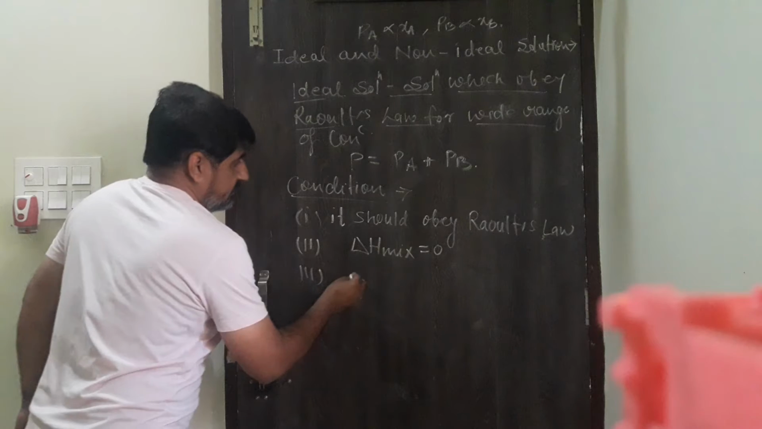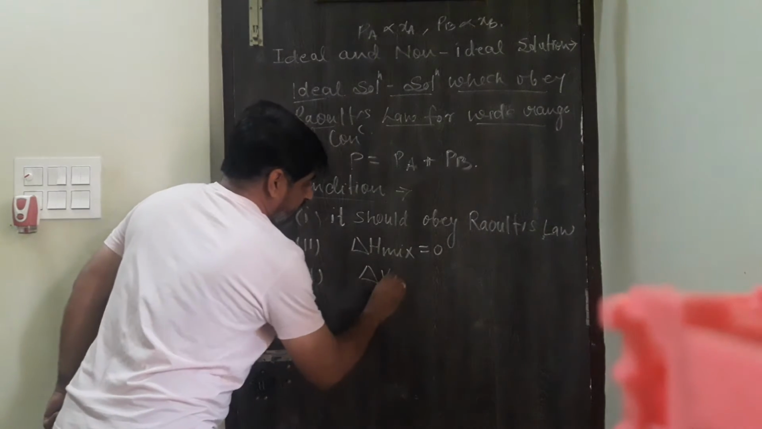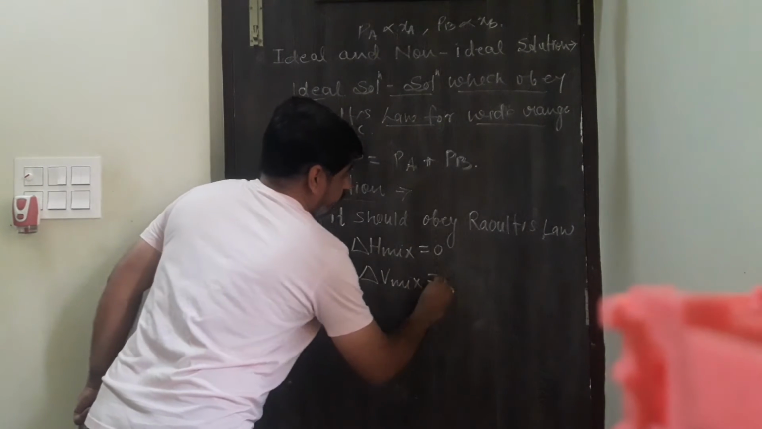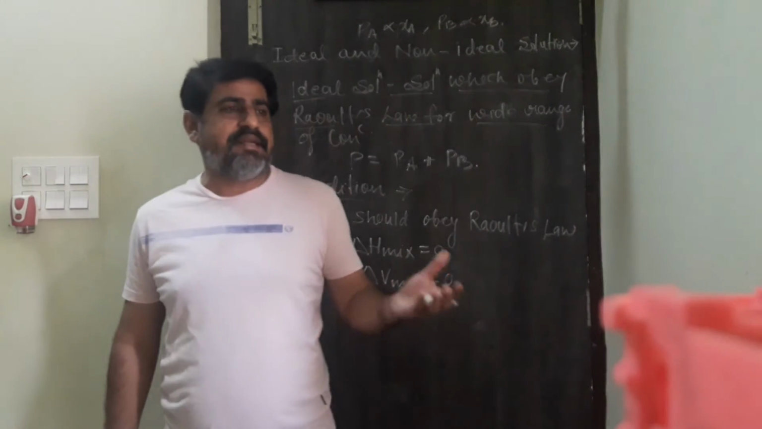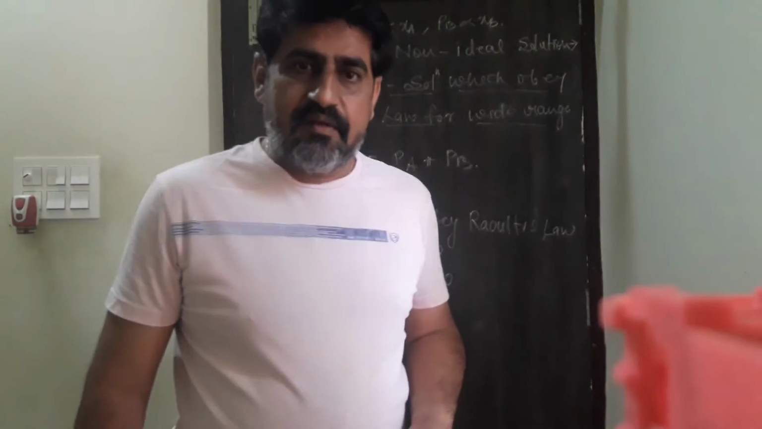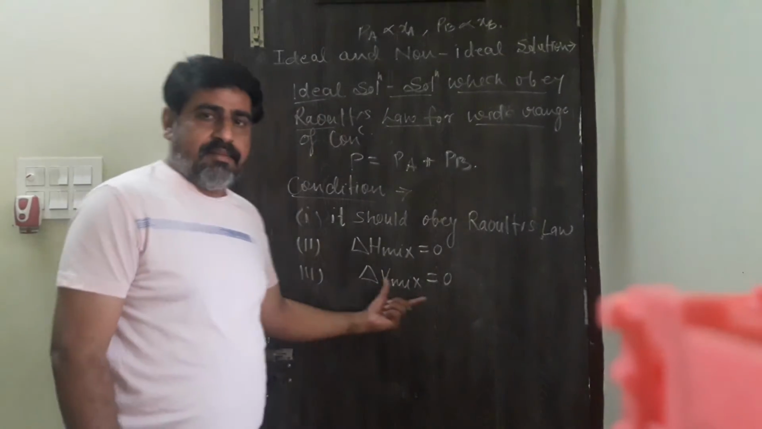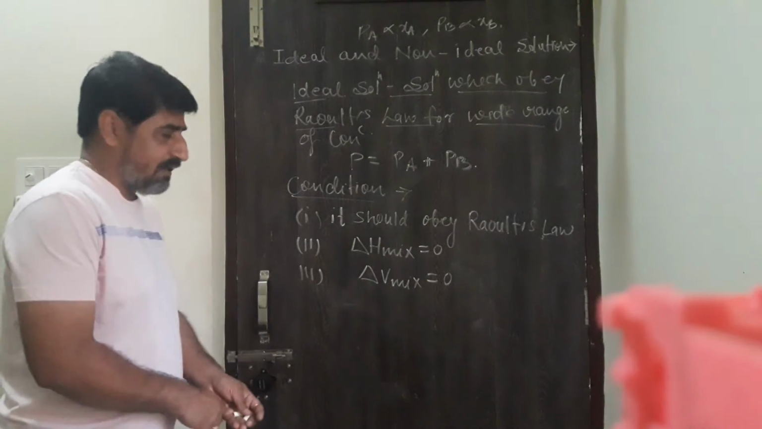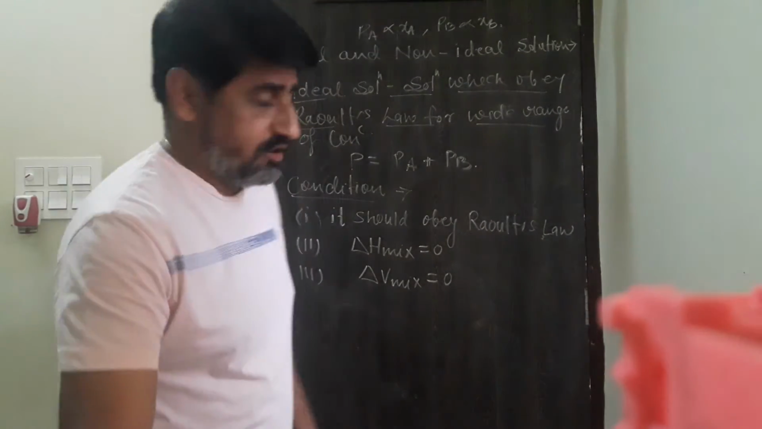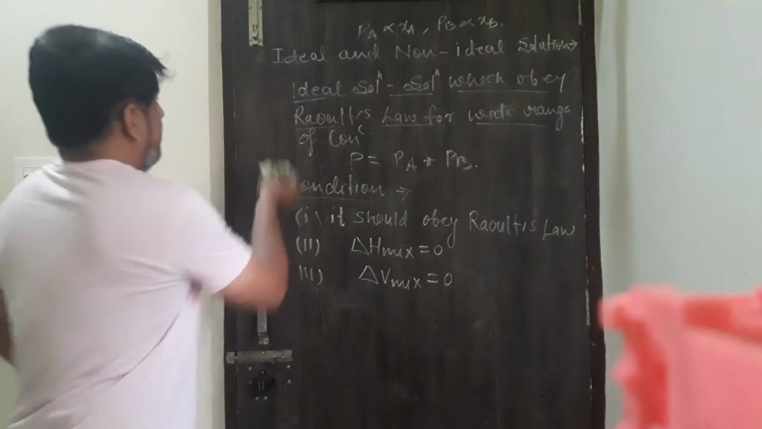Third one, delta V of mixing. There should not be any change in volume. Suppose we are taking 10 ml of solute and 90 ml of the solvent. Then we should get 100 ml of solution. So that is the condition for ideal solution.